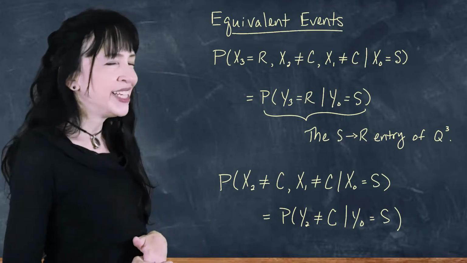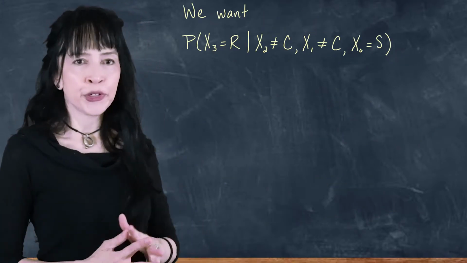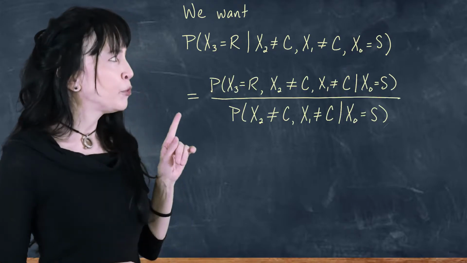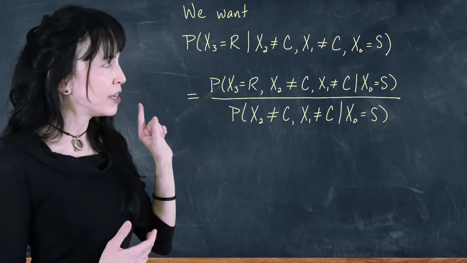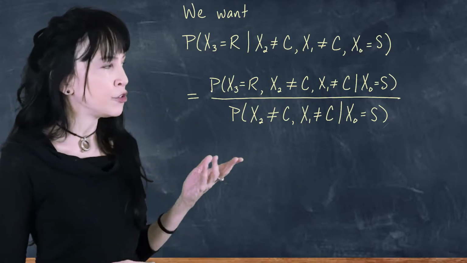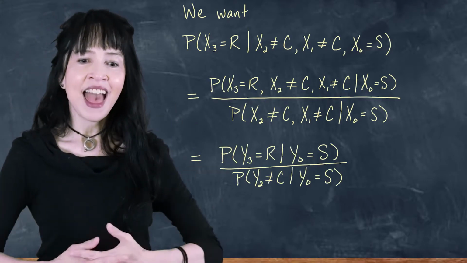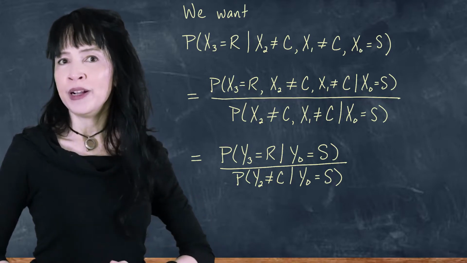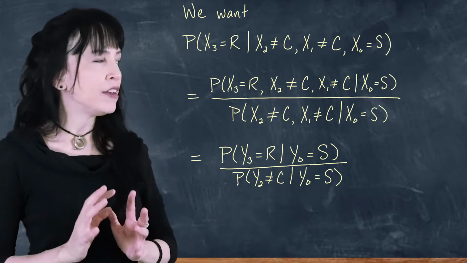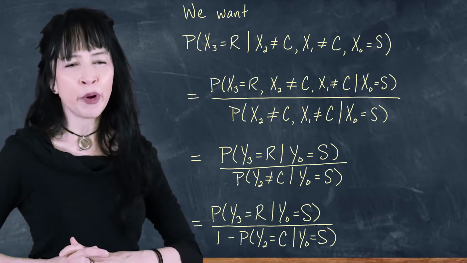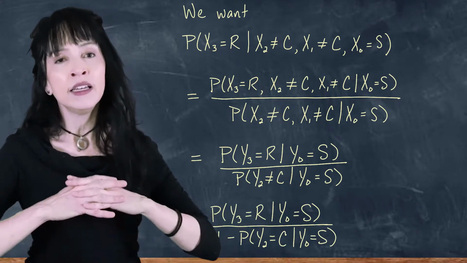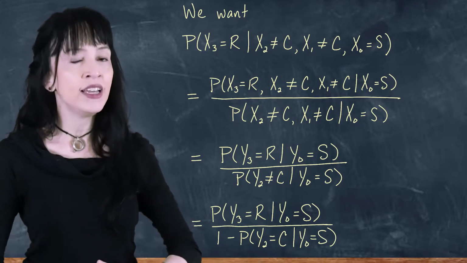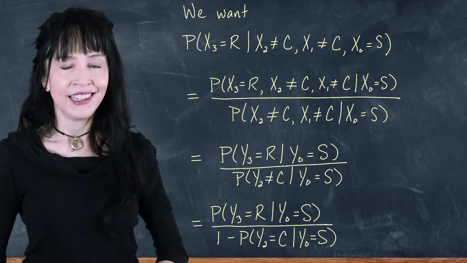Okay, so let's pull all the pieces back together. This was the original problem. We spent some time to rewrite it like this. We discussed this new Y chain where we can rewrite these X chain probabilities in terms of Y chain probabilities. And I'm going to go with the complement event for the denominator. So I'm going to rewrite the probability that Y2 is not cloudy given Y0 is sunny as 1 minus the probability that Y2 is cloudy given that Y0 is sunny.